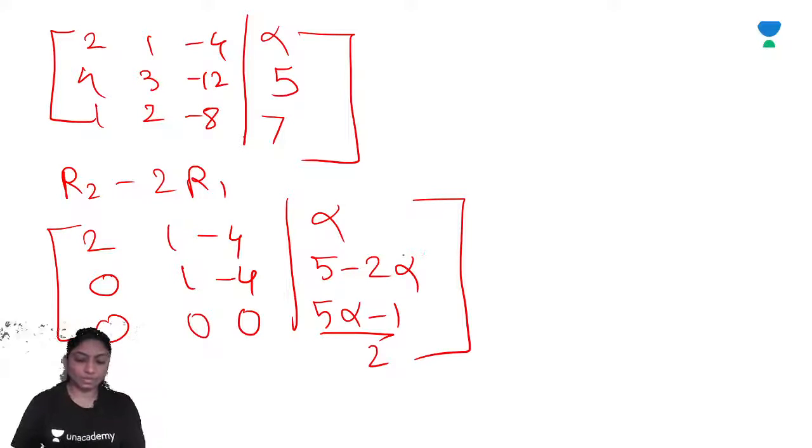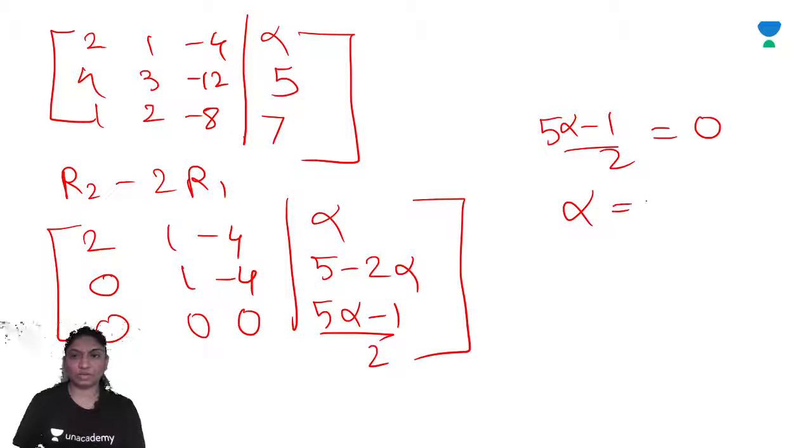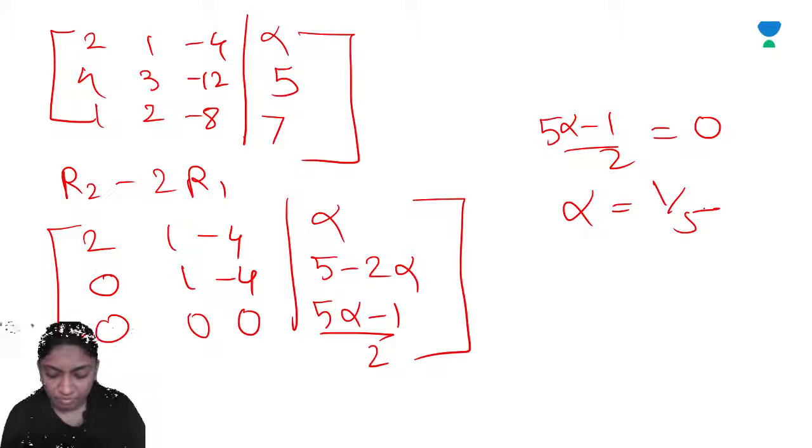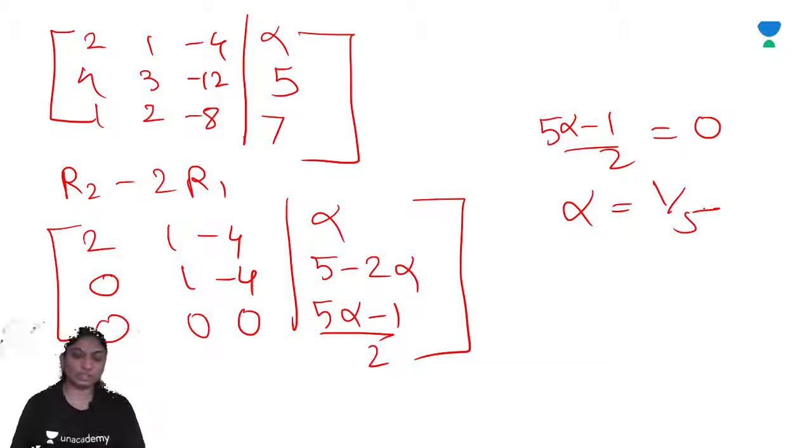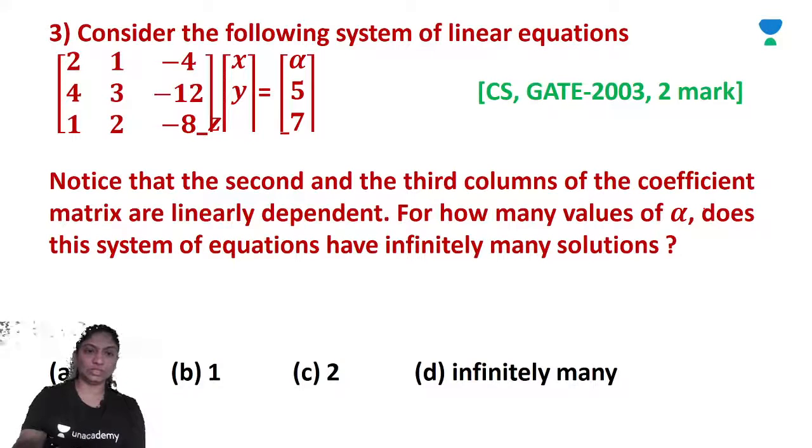Right? Now for infinite solutions it is necessary that at least one row must be completely 0. So we'll get 5 alpha minus 1 by 2 is equal to 0. So 5 alpha is equal to 1, so alpha is equal to 1 by 5. So there is only one value of alpha for which infinite solutions exist. Okay. So the correct option is B.